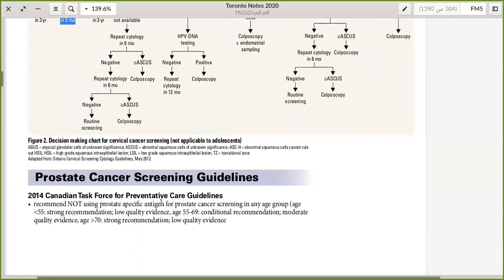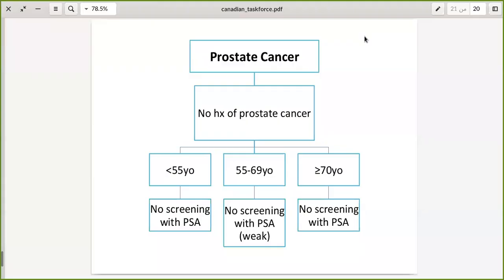Okay, let's move on to the last part of our section today, which is prostate cancer screening guidelines. Again, I have an algorithm to help you memorize it. It's very simple. The prostate cancer screening guidelines should not take you 2 seconds to solve, okay?